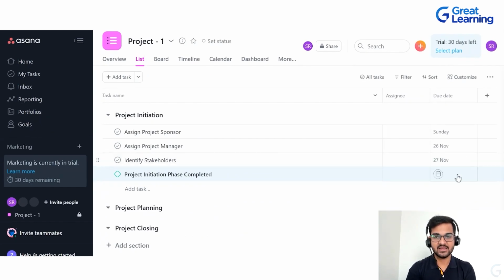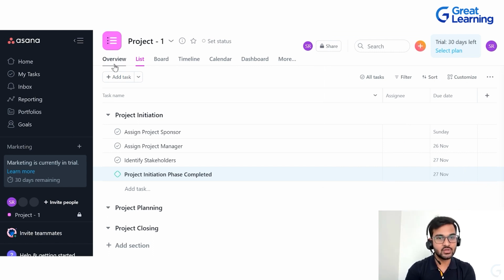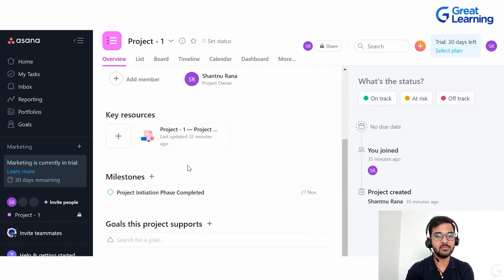Now since this will be done on Sunday, then identify stakeholders is the last task in this particular section, and that will be done on 27th November. So this particular milestone will be completed on 27th November. So I'm going to add a due date and it will be done. Now if you again go to the overview tab over here, you will be able to see the same milestone in this particular section as well. So that's the beauty of Asana. As I already told you, it is going to pull all the milestones that you will be adding to this particular space.